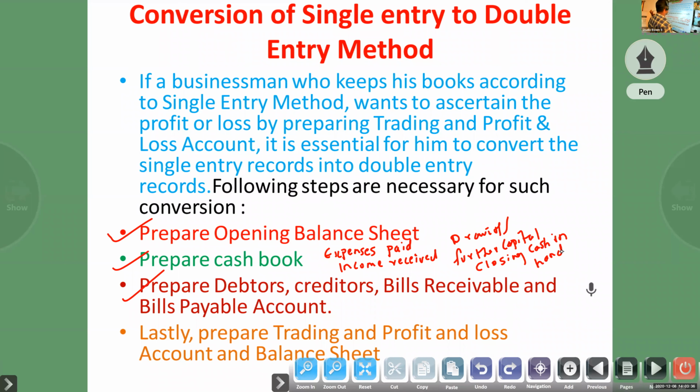Okay, first the opening balance sheet, then the cash book. Whenever we prepare the closing balance sheet, first you have to write cash in hand. Which one? 7,000. You look at the question, cash book, that is the closing amount you have to write. Then whenever you prepare the opening balance sheet, opening cash, which amount?